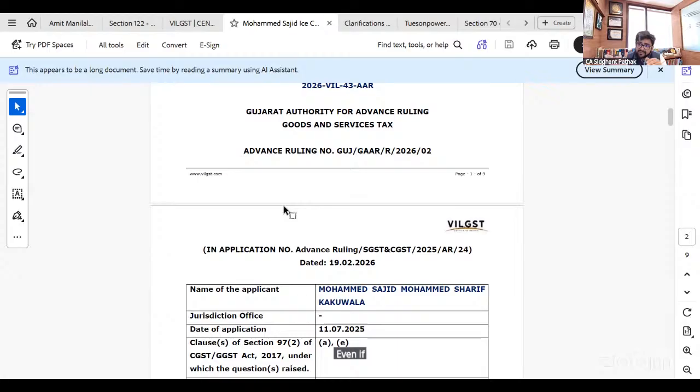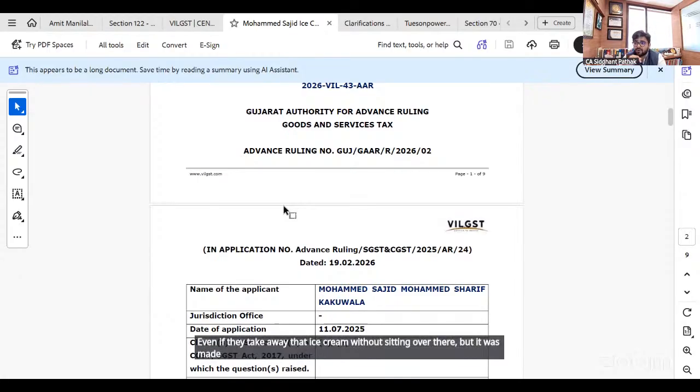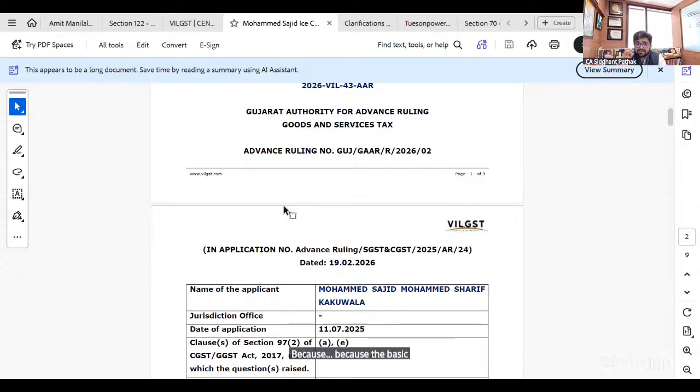Even if they take away that ice cream without sitting there, but it was made inside the restaurant, the basic principle is that if the cooking is done at the restaurant, it will always qualify as restaurant service.